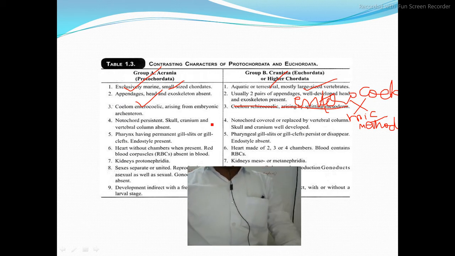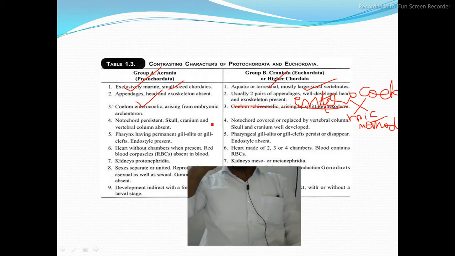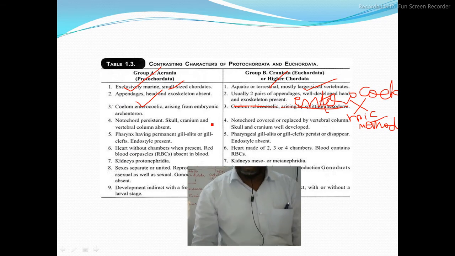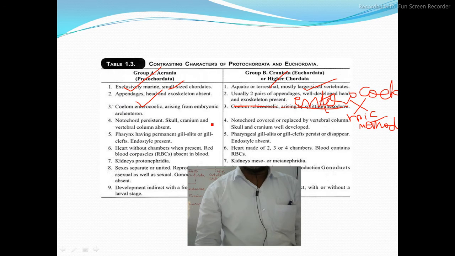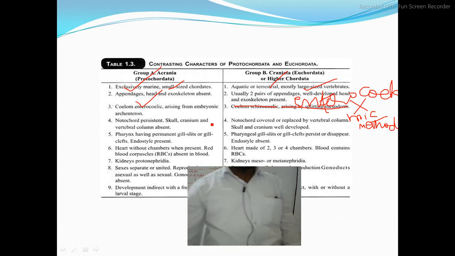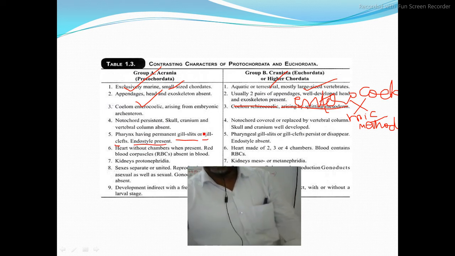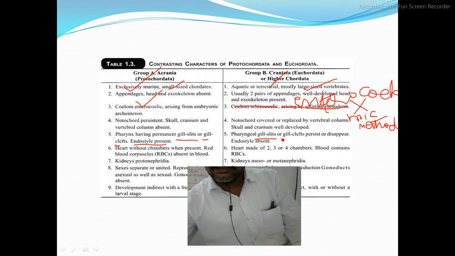But in euchordata or higher chordata, the vertebral column is there, the skull is there, and the cranium is also well developed. Now the pharynx has permanent gill slits or gill clefts. Endostyle is present here. Here pharyngeal gill slits or gill clefts persist or disappear. Endostyle is absent.